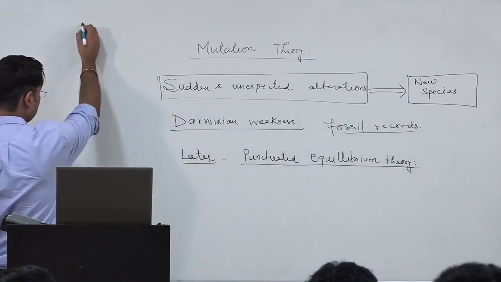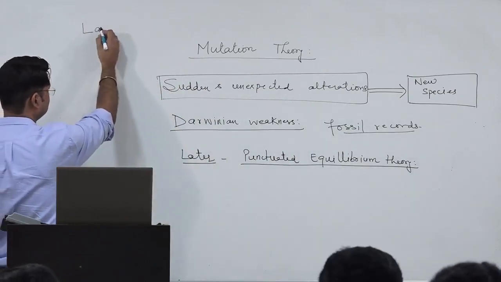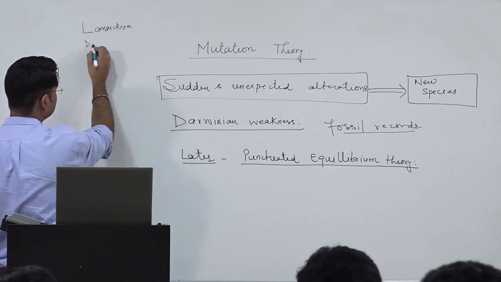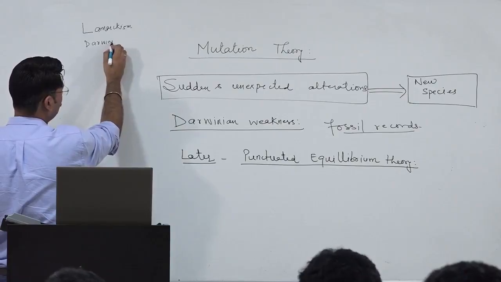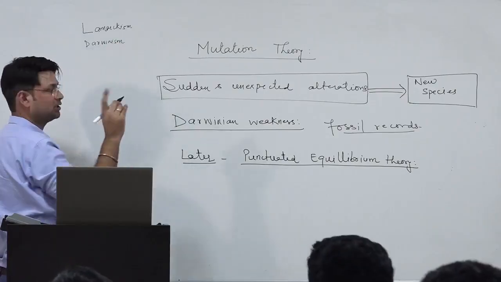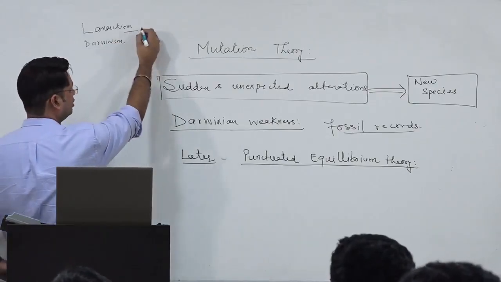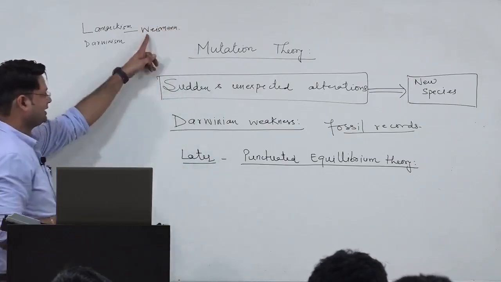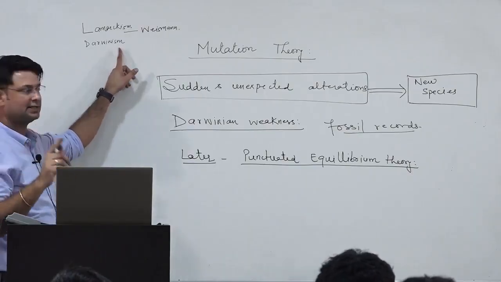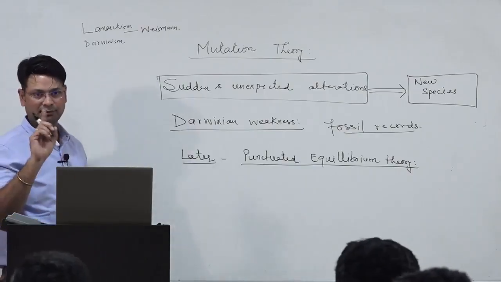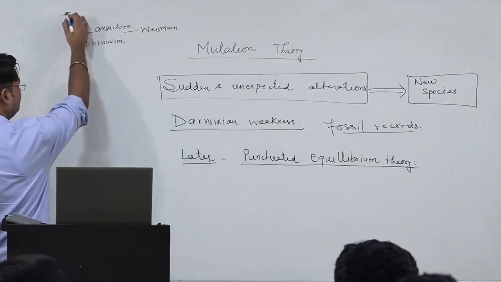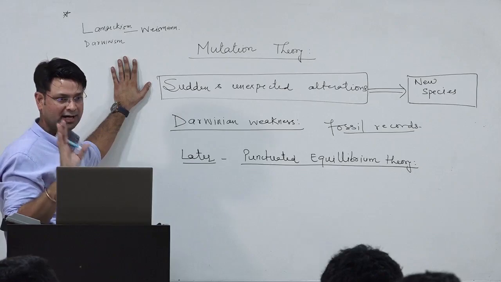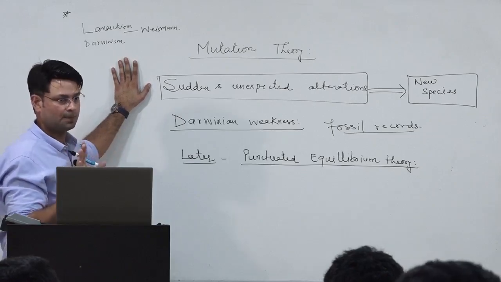You study Lamarckism, you study Darwinism, although not in the chronological sequence, I am just giving you the critiques. Here you just see the critique of Weismann, right? Although Weismann's theory came after Darwin, it is not that his theory was before Darwin, I am not saying that. I am just giving you the caution that I am not going chronologically.